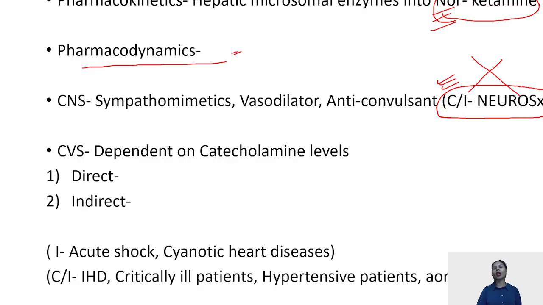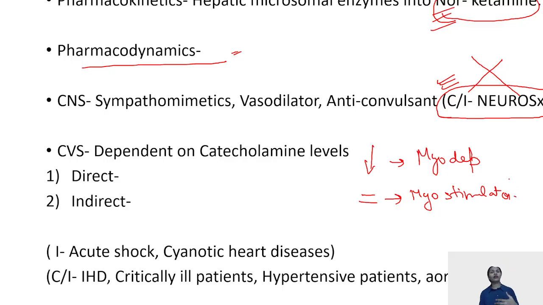In cases where catecholamine levels are decreased, it is a myocardial depressant, and in cases in which catecholamine levels are maintained, it is a myocardial stimulant, leading to hypertension, increase in cardiac output, and increase in heart rate. And that is why it is contraindicated in patients of ischemic heart disease. Obviously, it is sympathomimetic in normal patients, whose catecholamine levels are normal.